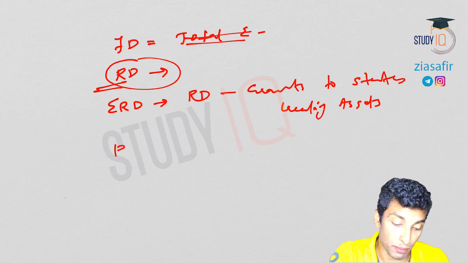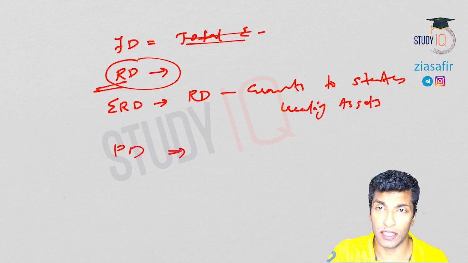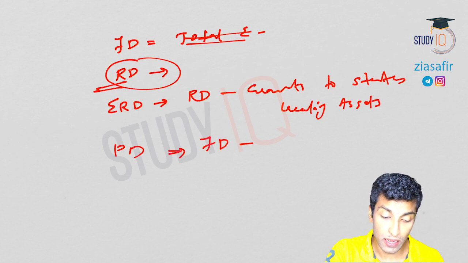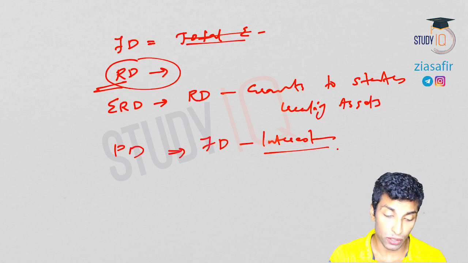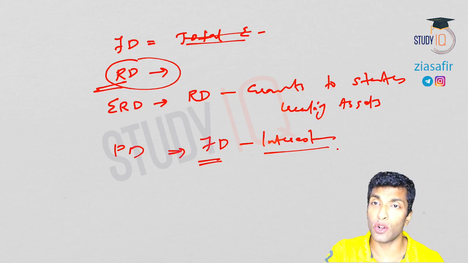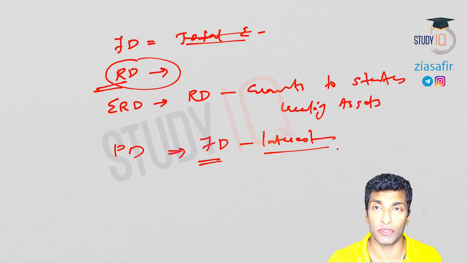Then we also talked about primary deficit. What is primary deficit? Primary deficit is nothing but the fiscal deficit minus the interest payments. And I've told you the reason why we use this concept. It is basically to ensure intergenerational equity. Because under the FRBM Act there is an obligation that you have to reduce the fiscal deficit.